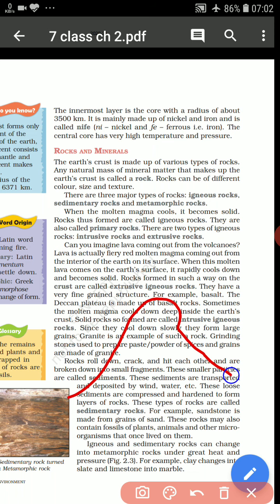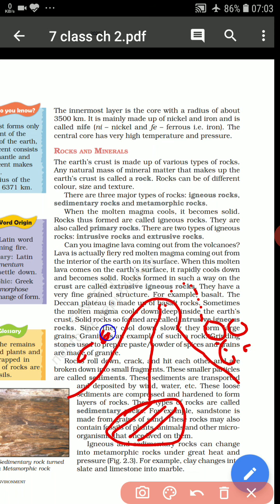For example, if this mountain is there, and inside the earth's surface the magma is there, and due to the heat and pressure it comes out on the surface of the earth and cools down, the rocks which are formed like this are known as extrusive igneous rocks because they are cooling on the surface of the earth.